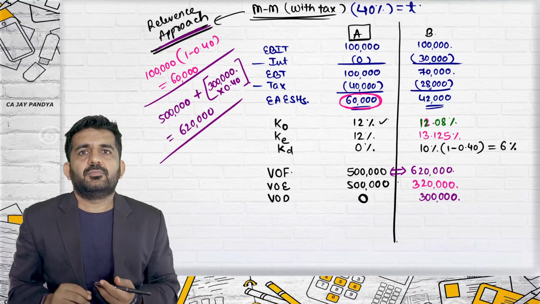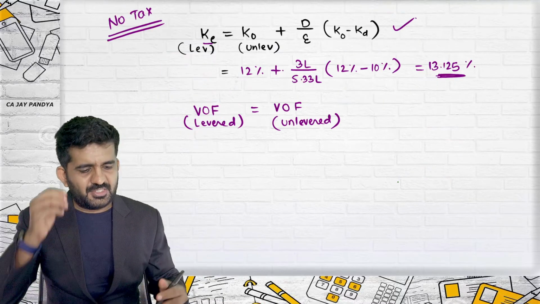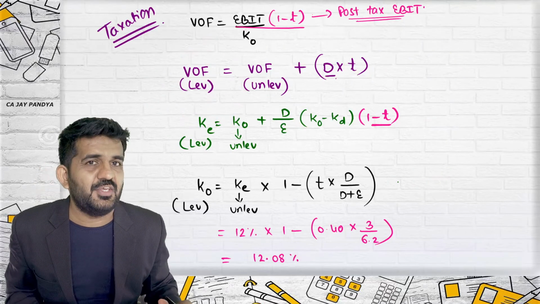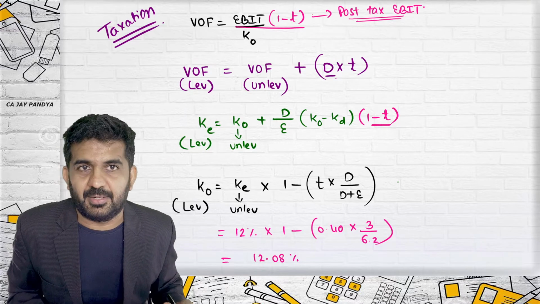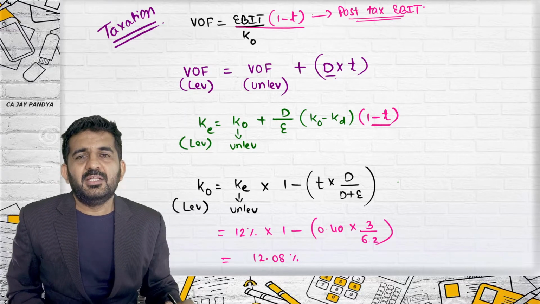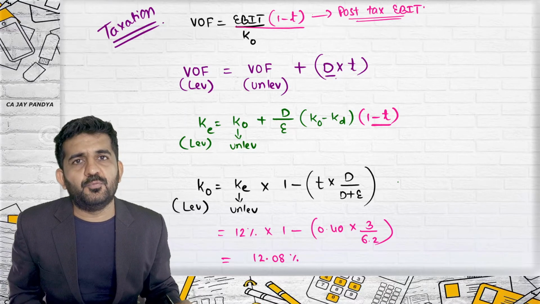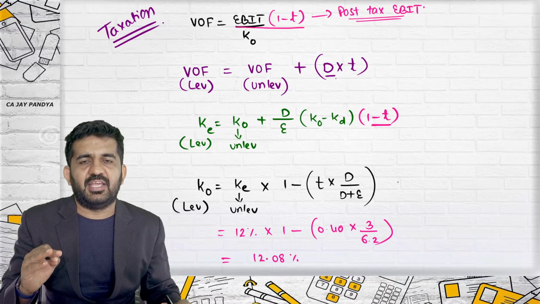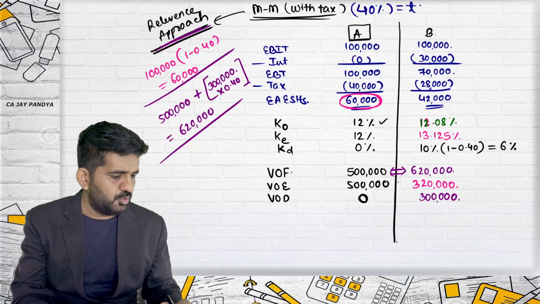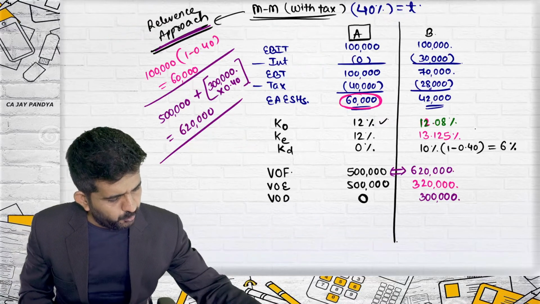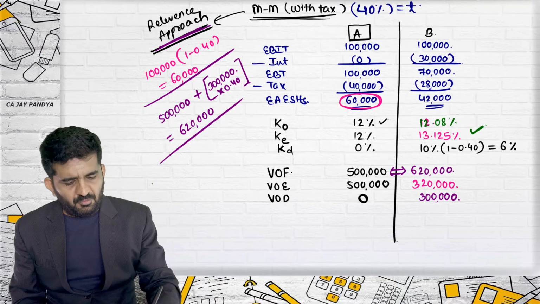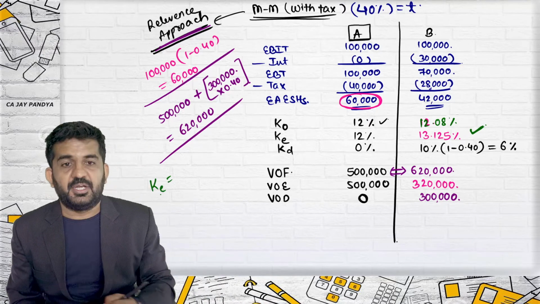Alright. Sir, these formulas are weird and we need to learn this. Yes, if you want to follow Modigliani-Miller approach. Believe me, these are not new formulas. The answers are coming the same as we were getting in net operating income approach. Let me prove this for KE. How did we find KE in net operating income approach?